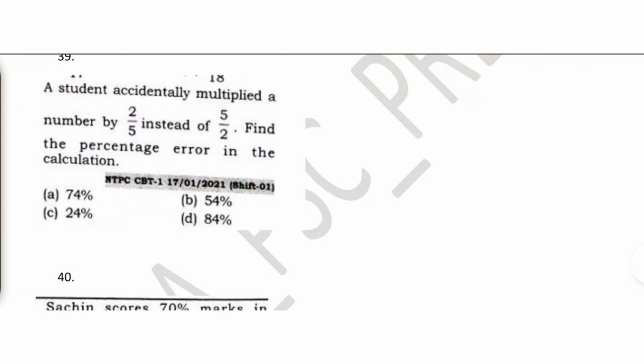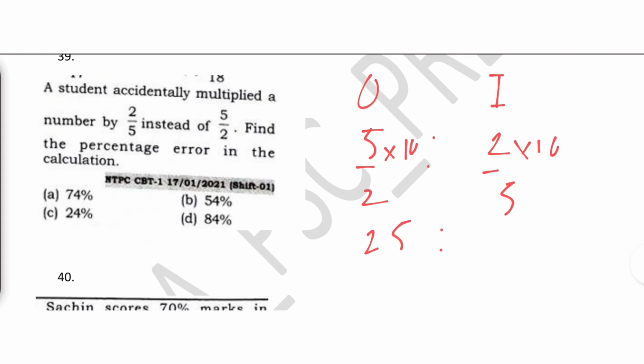A student accidentally multiplied a number by 2 by 5 instead of 5 by 2. See, original and incorrect. Originally it should have been 5 by 2, but he did it by 2 by 5. Okay guys, we will just find the LCM. What is the LCM of this? 10. We multiply this by 10, this by 10. So what is the ratio that we get? 25 as to 4.